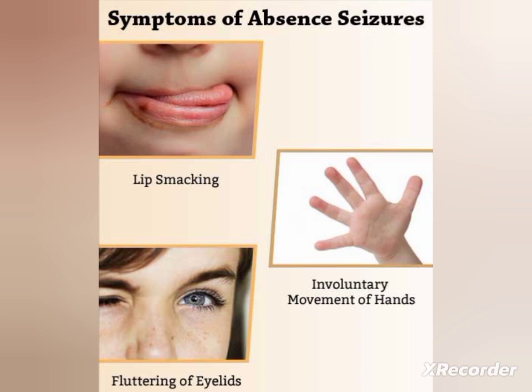Some patients may have lip smacking, involuntary movements of the hands, or fluttering of the eyelids. When we observe the EEG, it demonstrates a three hertz spike and wave pattern that is unique to this type of seizure. This absence seizure is often precipitated by hyperventilation or flashing of lights.